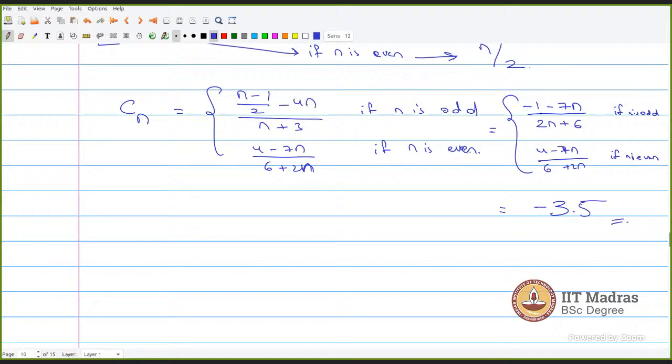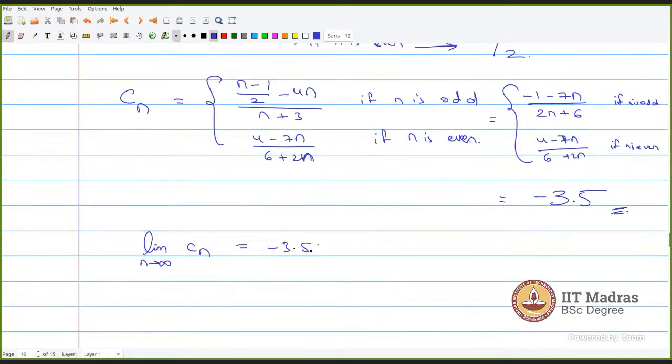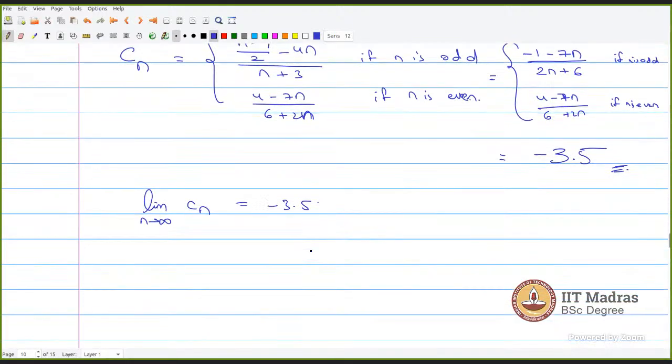You take n common from the numerator and denominator, and you get minus 7 by 2 when n is odd. The same works for the even case also. You take n common and you get minus 7 by 2, minus 3.5. So therefore the limit as n tends to infinity of Cn is equal to minus 3.5. Okay. What if my question is to find the limit of the sequence 2 times Cn? Minus 7.